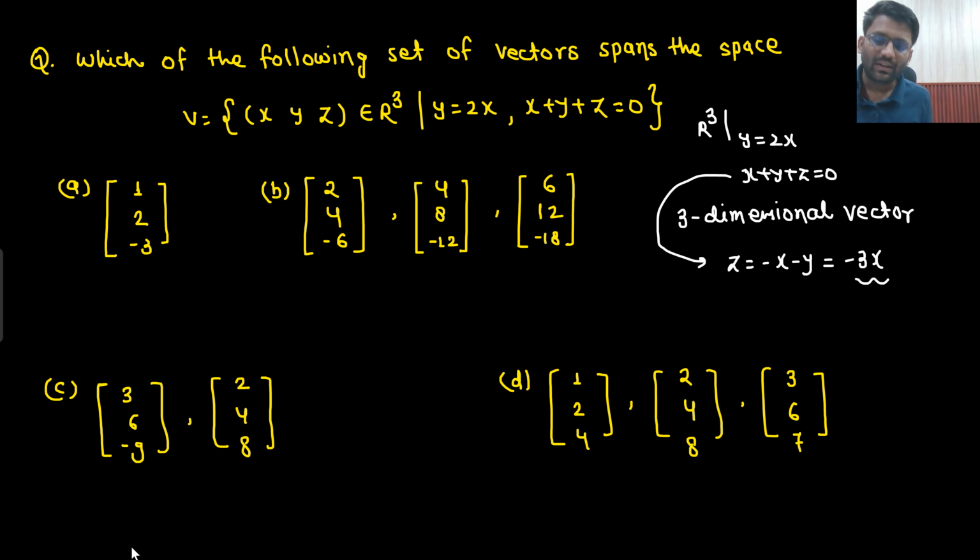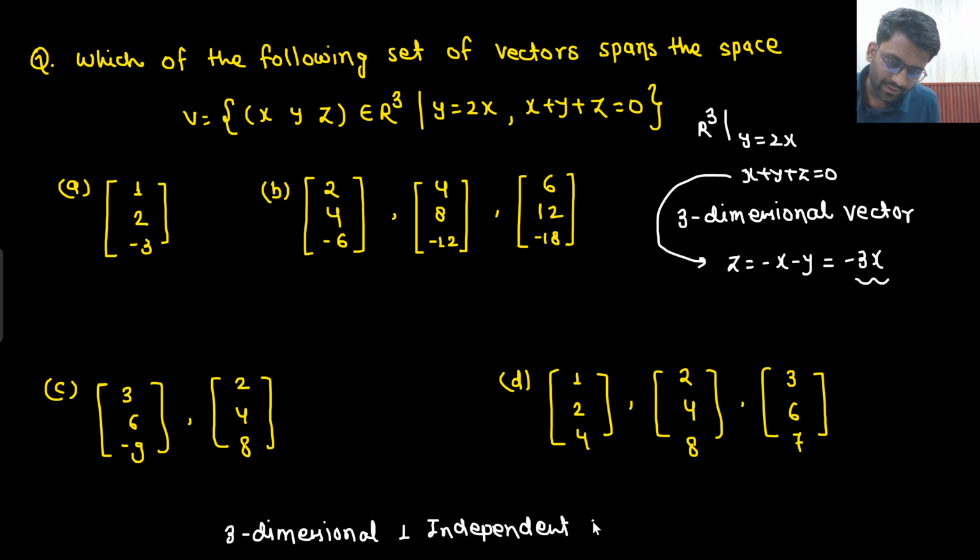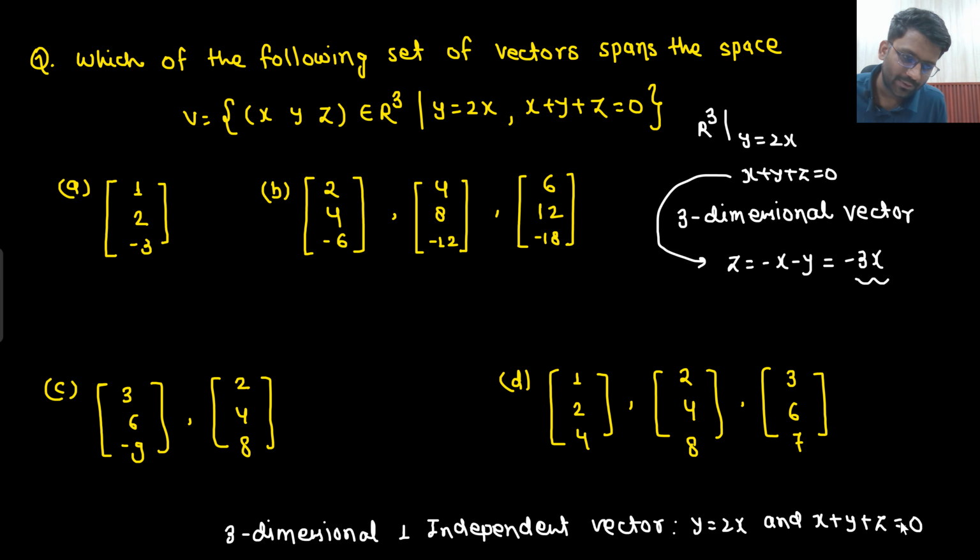So what will be my requirement? I would require a 3-dimensional, one independent vector which is satisfying the condition y equals 2x and x plus y plus z equals 0. So is it a 3-dimensional vector? I want only one independent vector. Is it a 3-dimensional vector?